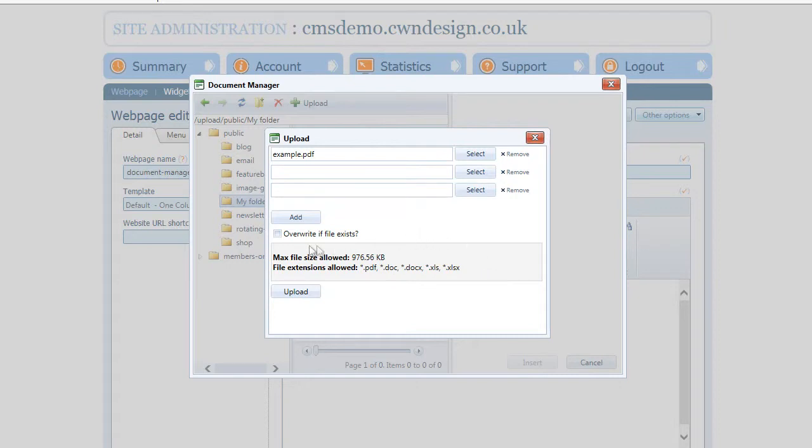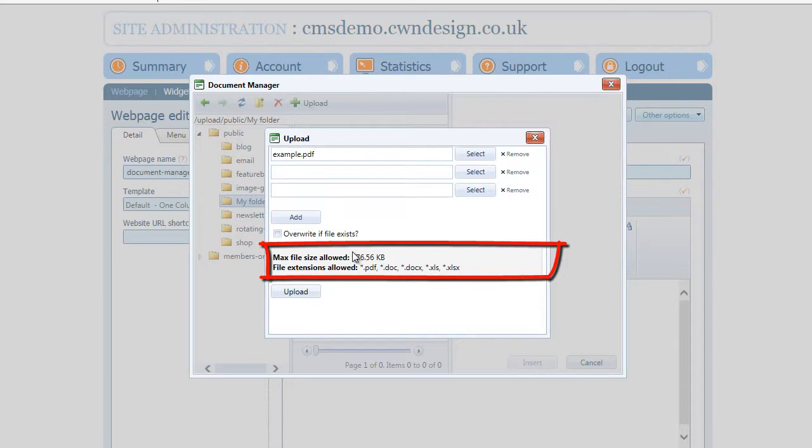If that's the case, just tick the overwrite file if exists option, and then it won't be prompted and it won't do the check to make sure that the file isn't already in place. We limit the file size of the document that you're allowed to upload. This is a usability issue, particularly with access to websites now through mobile devices. File size is more important than ever.